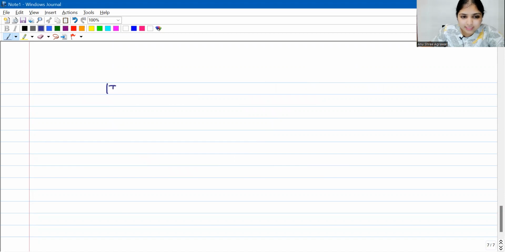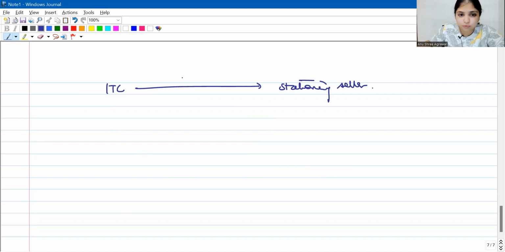Now let me take you to another situation. This time, ITC told a stationery seller, you sell 1 lakh classmate notebooks, I'll give you a car. The stationery seller sold the 1 lakh notebooks. ITC gave the car to the stationery seller. Definitely, it's a benefit or perquisite for the stationery seller, and that too relating to his business or profession. So, ITC will definitely deduct tax under section 194R.